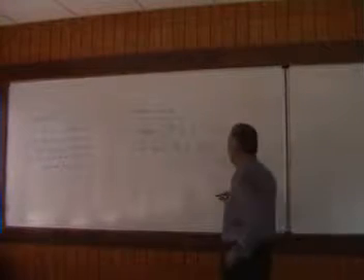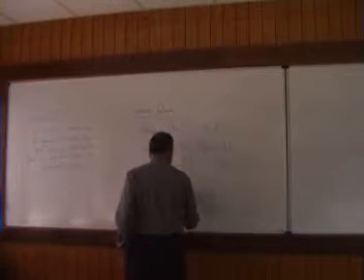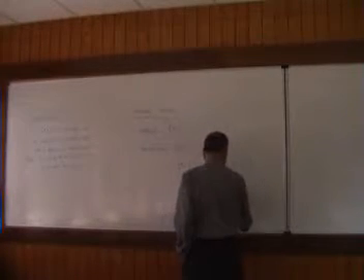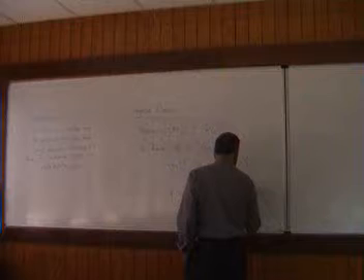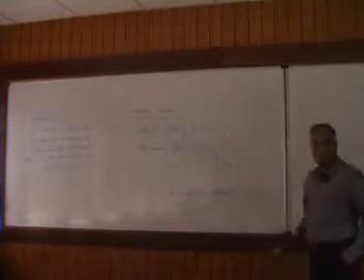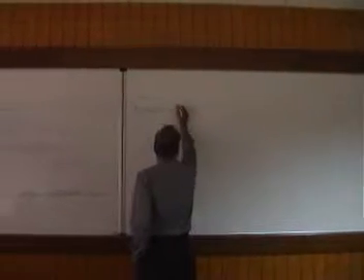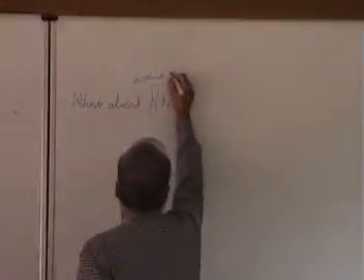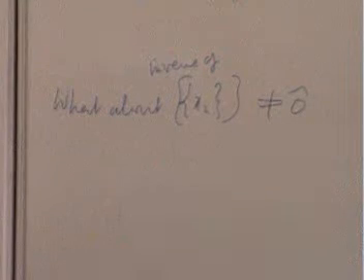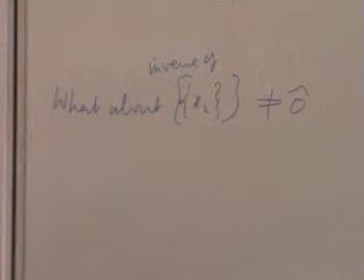Therefore, 0 hat cannot have a multiplicative inverse. What do you mean by multiplicative inverse? When multiplied by that, you must get 1. 1 in this case is the 1 hat. So therefore, what about the inverse of xn, not equal to 0? Suppose it's different from this 0. What about it? That's what we would like.